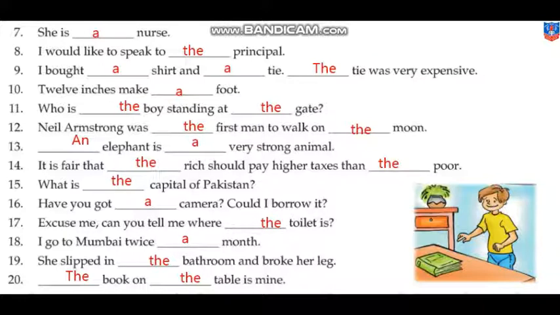I go to Mumbai twice a month. एक month की बात हो रही है, so we use a. She slipped in the bathroom and broke her leg, because we are talking about a particular place. The book on the table is mine. Again, both the things, book and the table, are particular, so we use the.